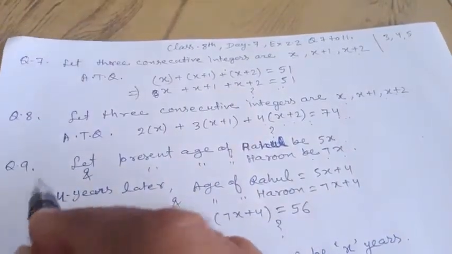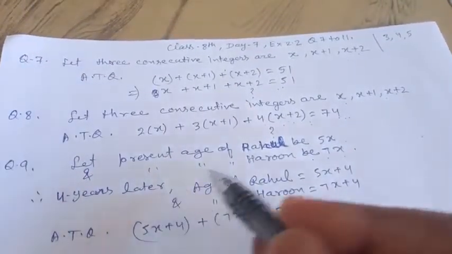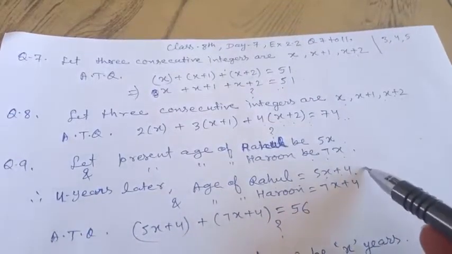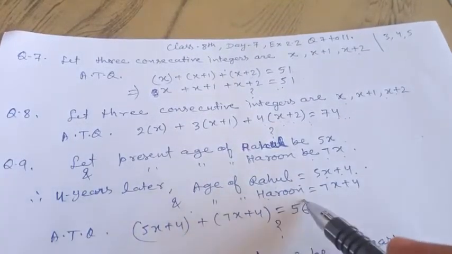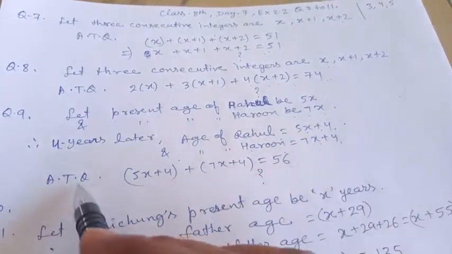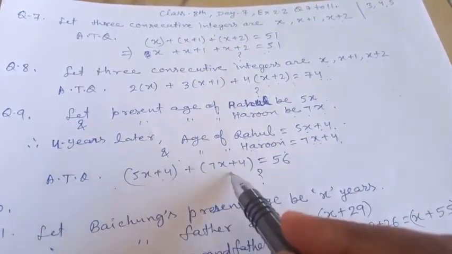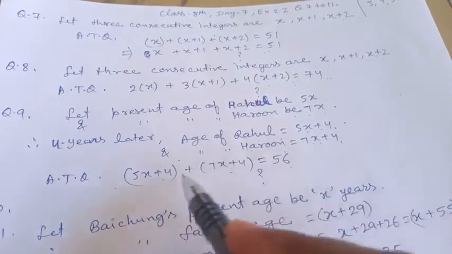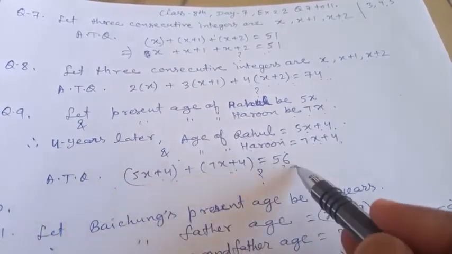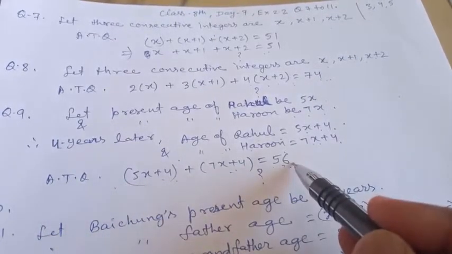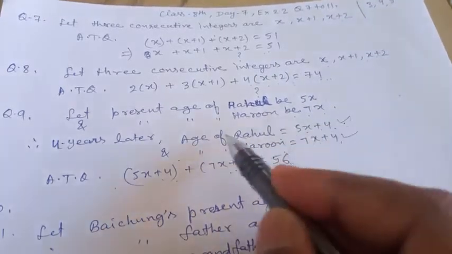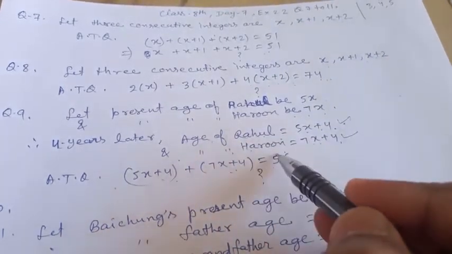Therefore 4 years later age of Rahul equals 5x plus 4, क्योंकि 4 इसमें प्लस हो जाएगा, and age of Harun equals 7x plus 4. Now according to the question, the sum of these two numbers will be equal to 56, यानी this plus this equals 56, and by solving this equation we can find the value of x, and by putting the value of x here and here we can find the age of Rahul and age of Harun.